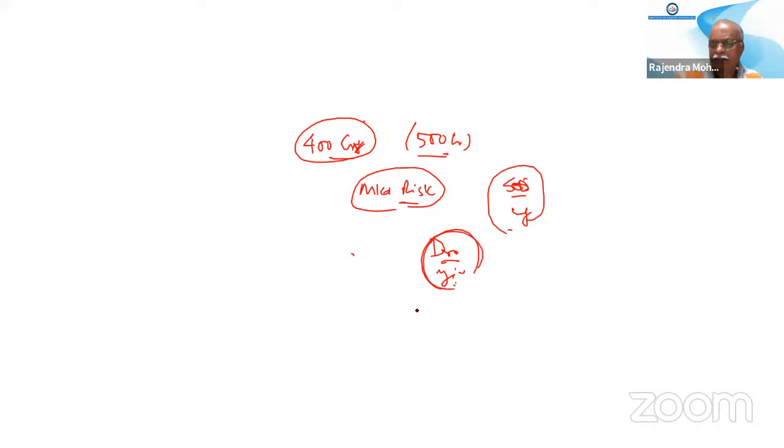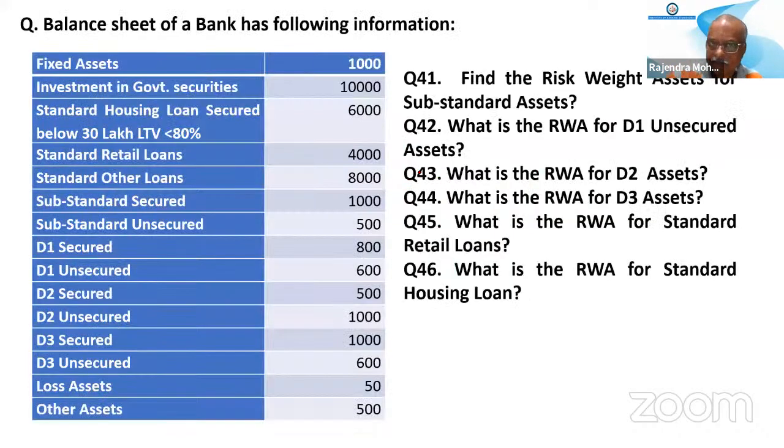Otherwise, how to calculate the market risk capital? The question is incomplete. To calculate the capital, you have to have the duration, as well as the assumed yield change rate. Two more things are required, otherwise it cannot be answered.